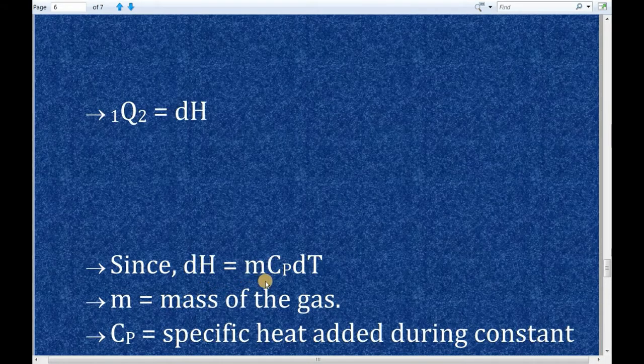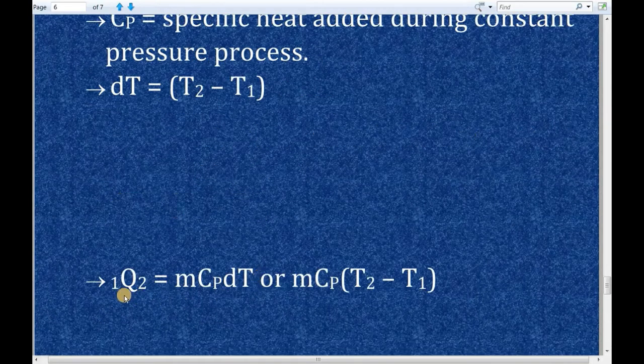So I am going to replace this dH by mCp dt. So the next step will be 1Q2 is equal to mCp dt or mCp into T2 minus T1. So friends, this is the formula for heat transfer during constant pressure process.